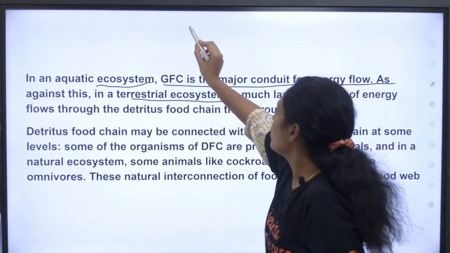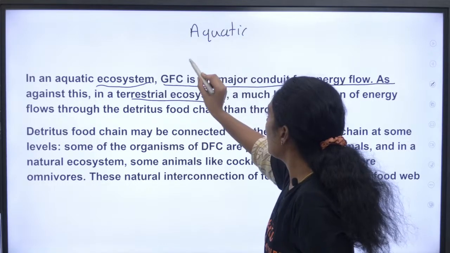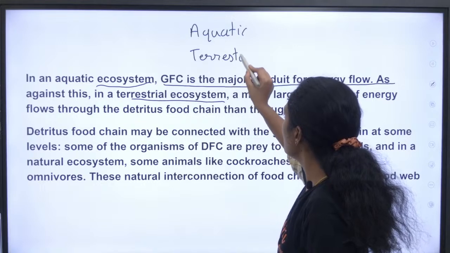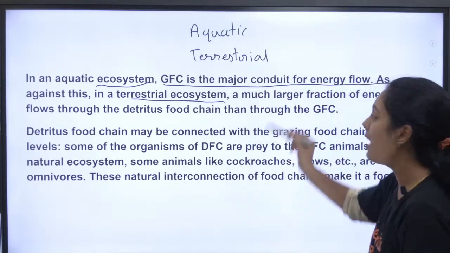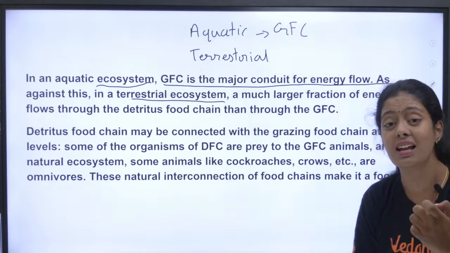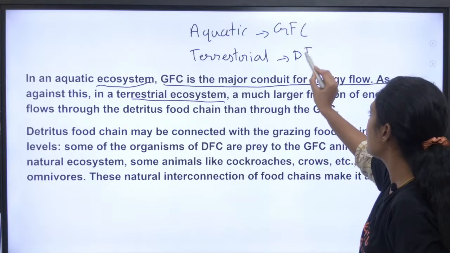So in the aquatic ecosystem, the major energy flow is through the grazing food chain, and in the terrestrial ecosystem, it is through the detritus food chain.